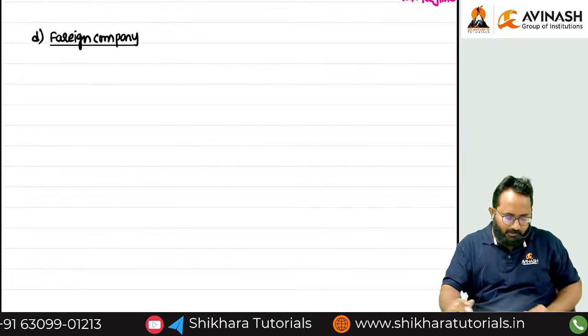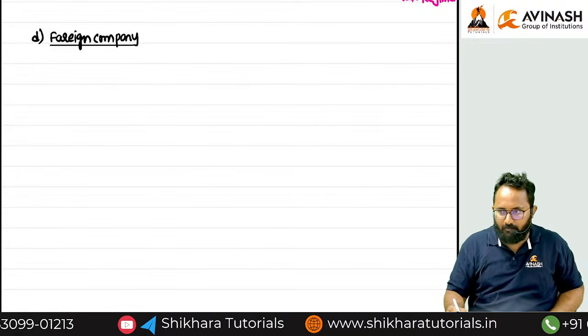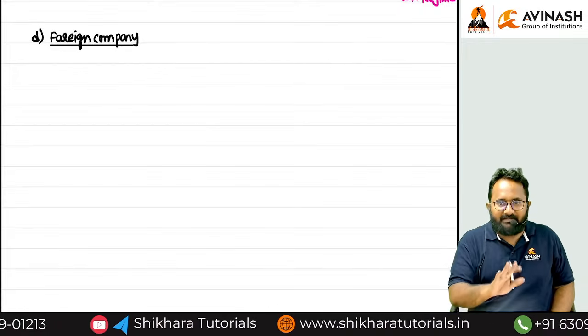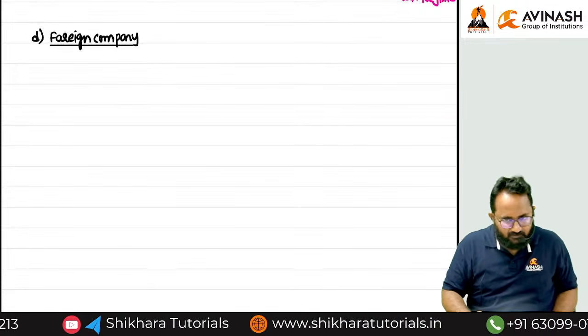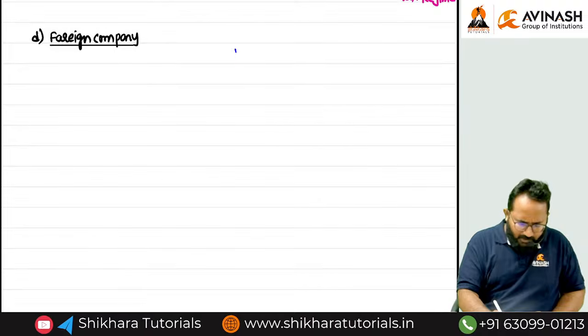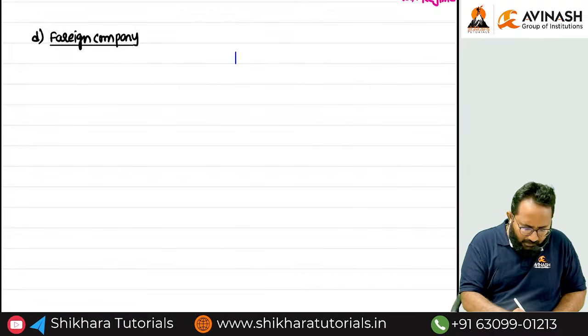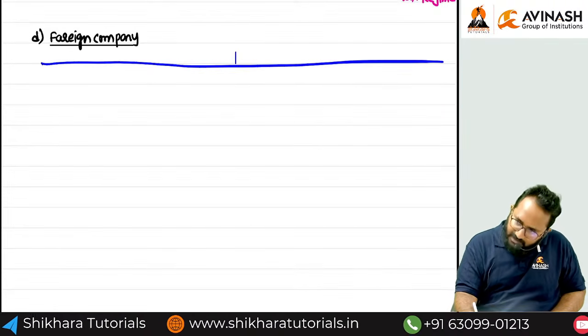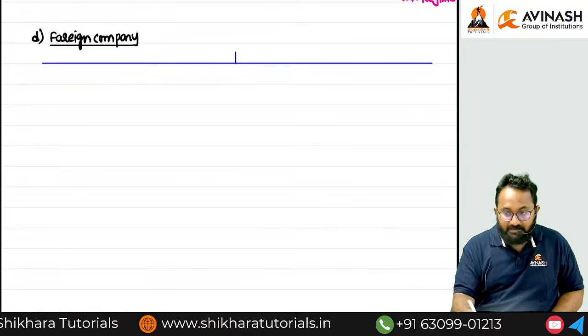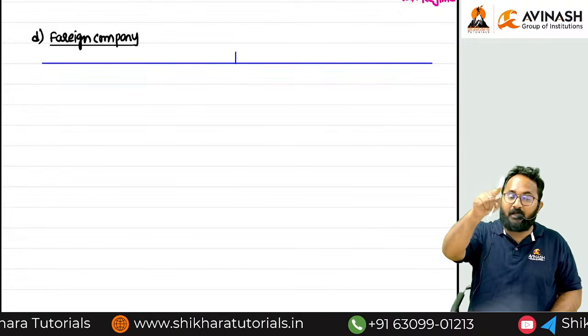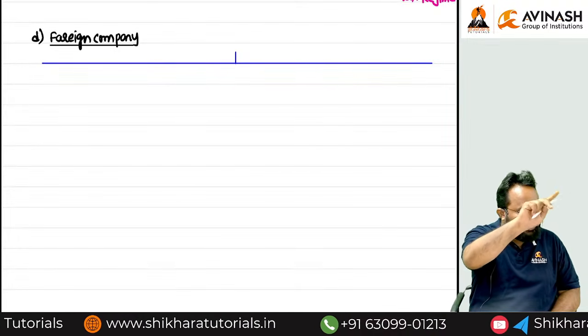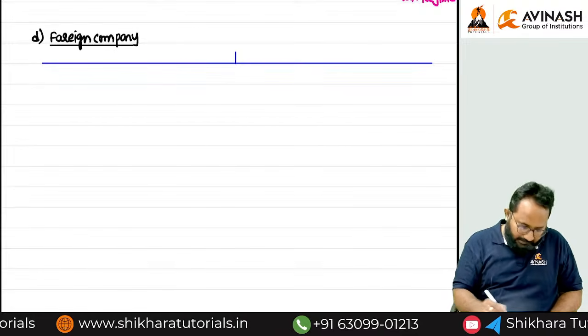Even 1 year before, and now also, how much rate? 35%. But you are final students, so I want to give you some special tax rates for the foreign company now itself. Try to remember. If I ask the tax rate for the foreign company, you tell 35 only. But in certain cases, the foreign company is also required to pay tax at the rate of how much? 50.